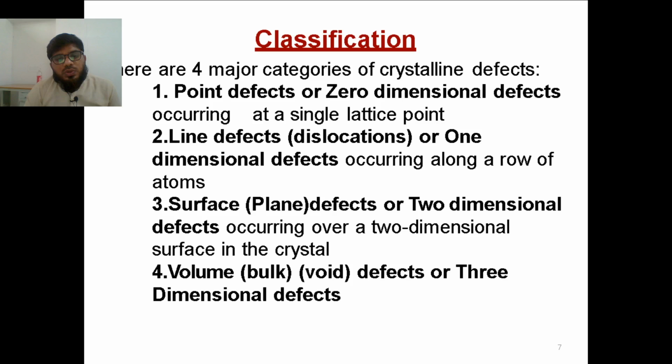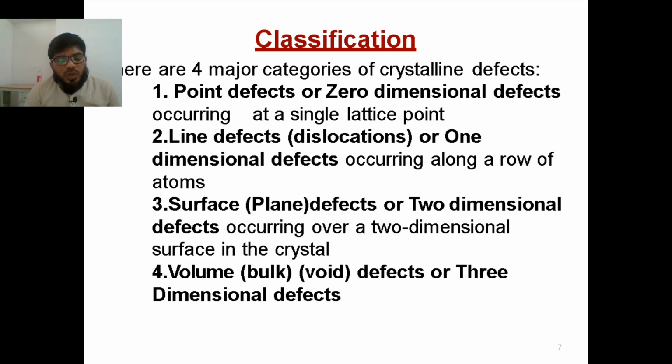Okay. So next is volume voids. Volume voids is nothing but the whole element missing. For example, we have studied a 3D unit cell, where n number of unit cells are combined together to form one crystal. So one complete unit cell, or 2 to 3 unit cells, will be missing. That kind of defect is called a volume defect.